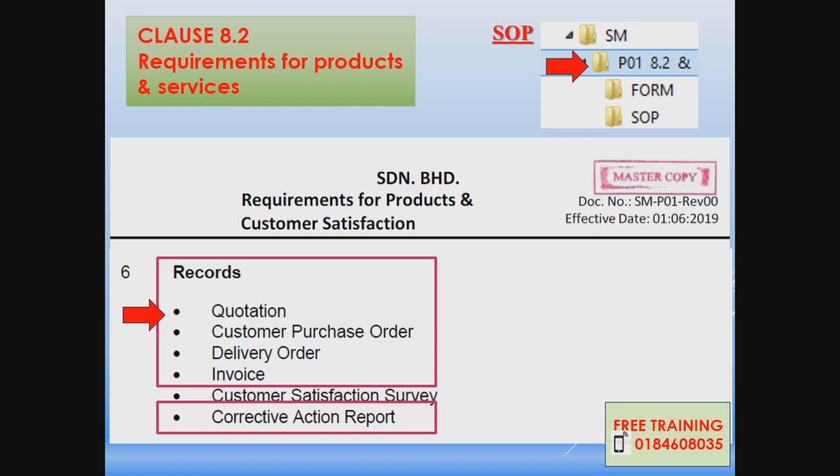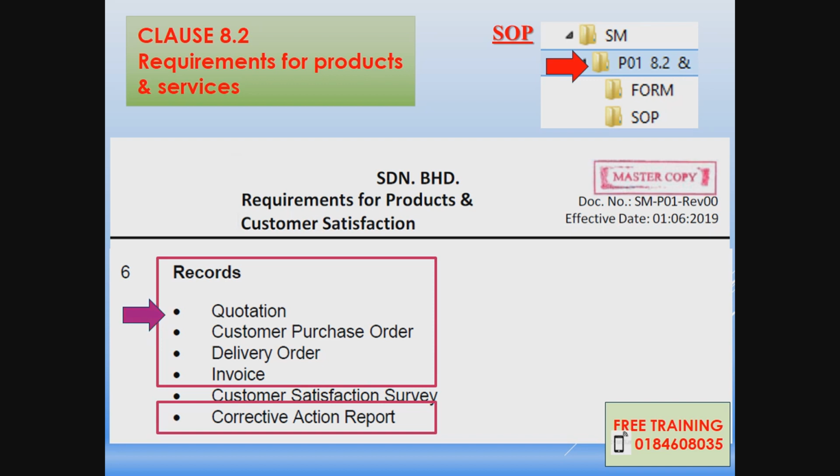So the audit will check your quotation, customer PO, and also your DO to customer when the project is delivered, and you also have invoices. And you have a corrective action report if any non-conformance happens. Sales will coordinate the CAR from the customer. Some customers will issue an AD report. So it's similar actually. So I think that's all.